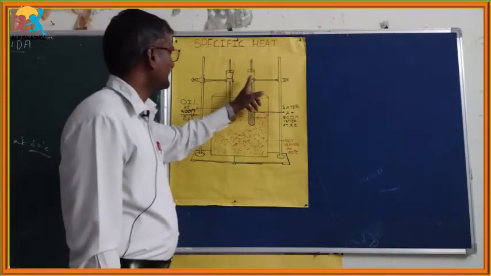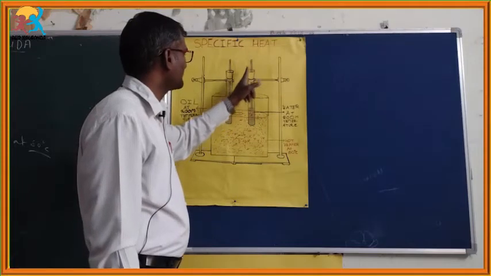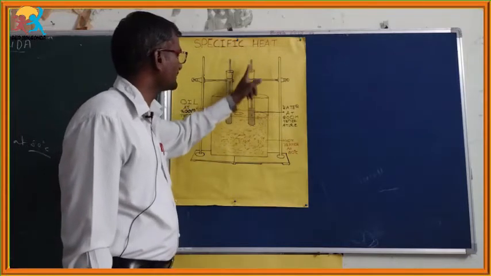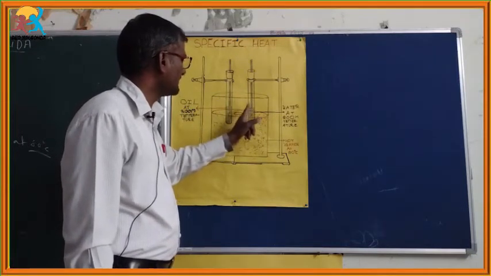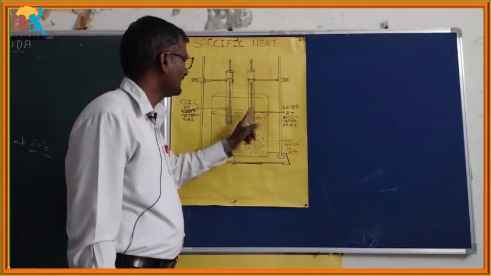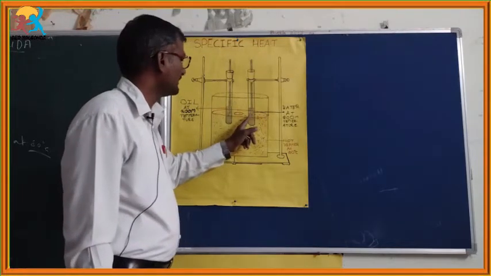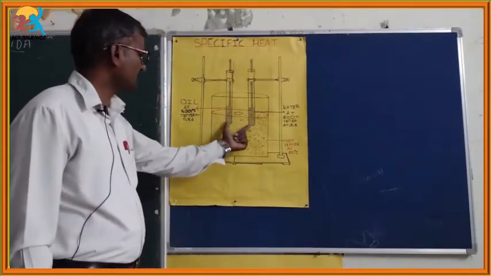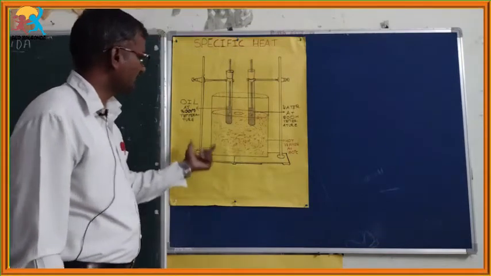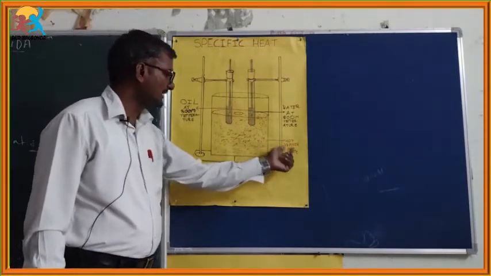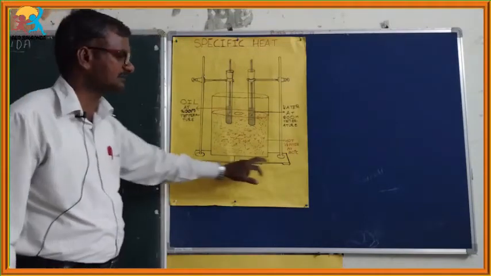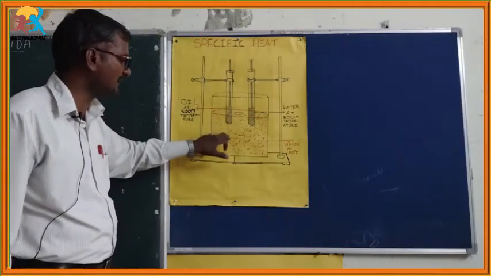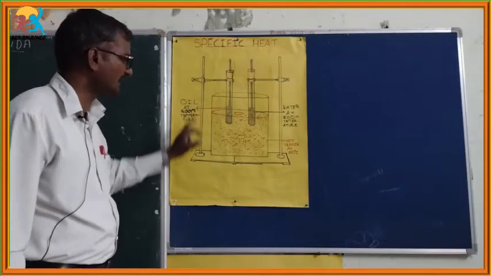At the same time, another hard test tube also has a single hole rubber cork. Through that cork, you can insert another thermometer, which must be placed inside the water. The water mass is 50 grams, and the water is at room temperature only. These two systems can be placed inside the large beaker at 80 degrees centigrade with the help of retort stands.